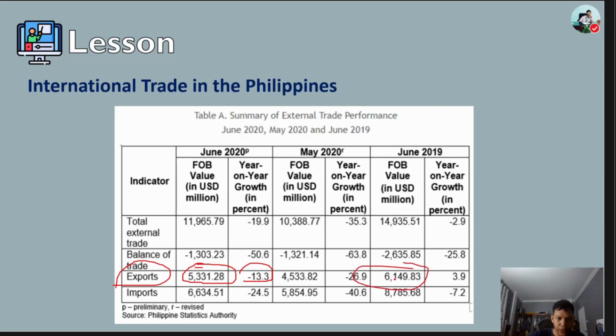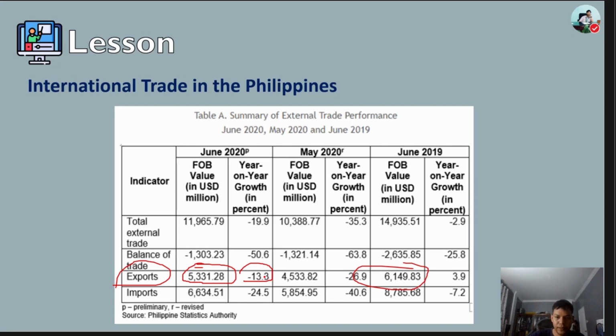In 2019 they produced 6,149,083, but in June 2020 they only have 5.33 billion. So there is a decrease of 13.3%, a negative sign here.